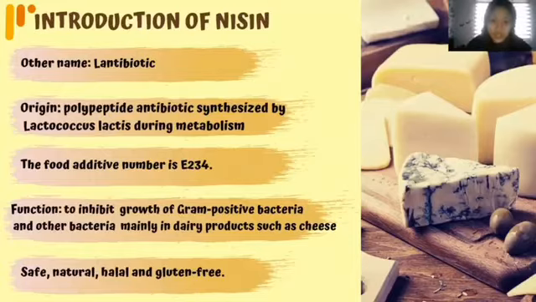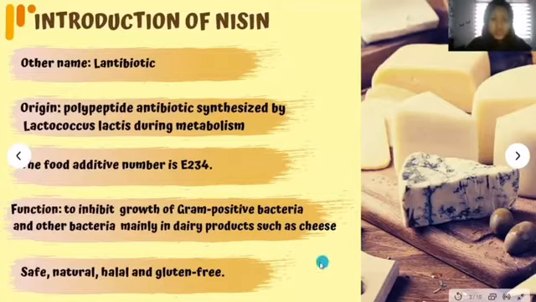Nisin is used as a preservative mostly in cheese production to inhibit growth of gram-positive bacteria and also other bacteria, hence helping prolong shelf life. Actually, there is no need to worry about the consumption because generally, Nisin is safe, natural, halal and gluten-free.